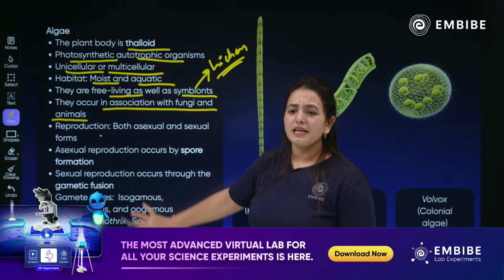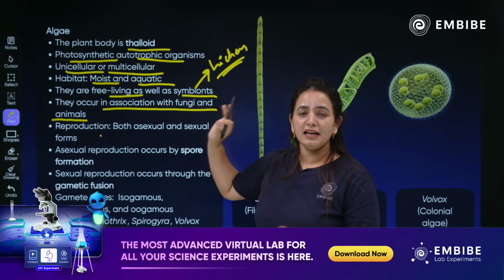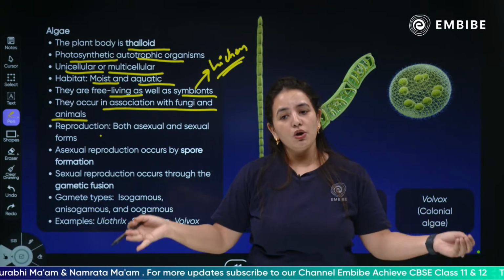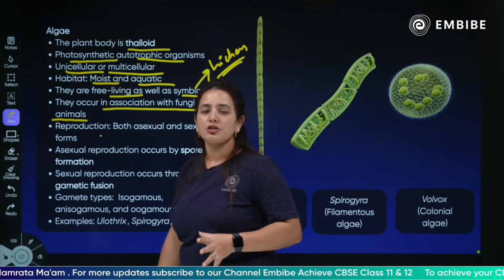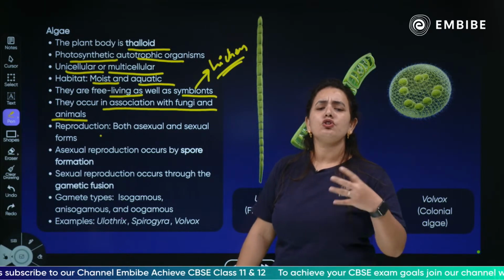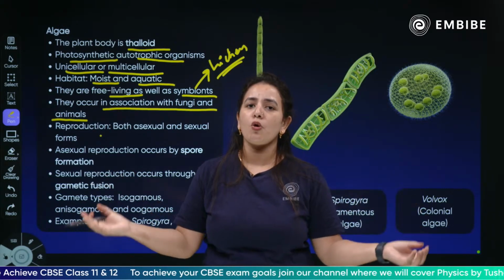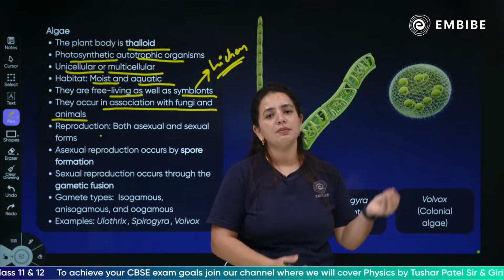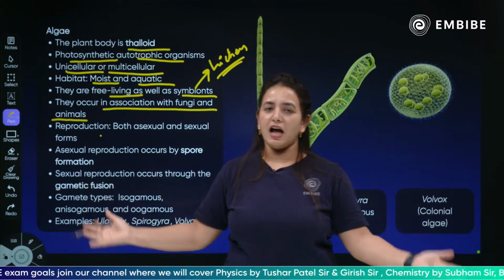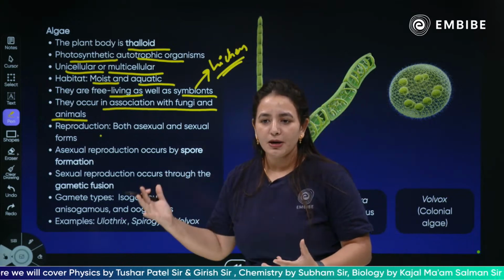Yes, these are the basic characteristics. We are still not discussing any particular type of algae. These are the basic characteristics which every algae will show. Now, the reproduction in algae could be both asexual and sexual. When an organism reproduces asexually, it is through spore formation, and when it reproduces sexually, it has gametes, which fuse to form a zygote.